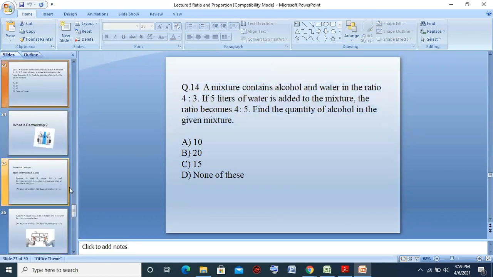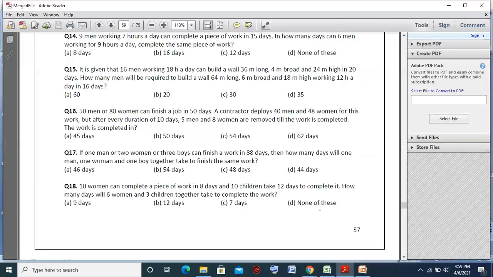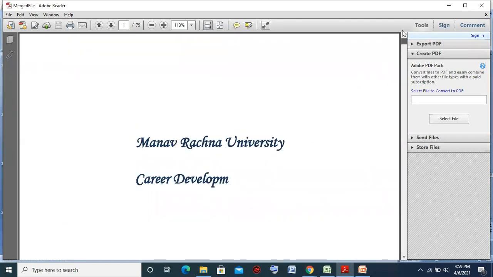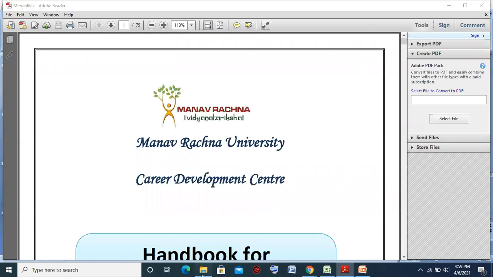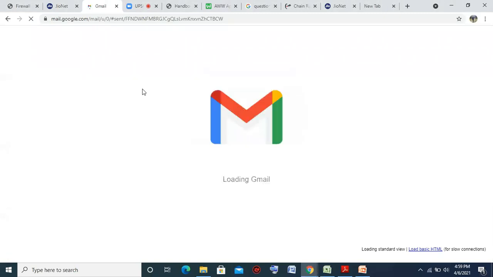Okay, sir. One more problem I have. I shared the link with you, sir. Gmail link. You can send the book, and I will share that. No, sir, I have sent you my email ID. Achha, you have shared your email ID. Yes, sir. Okay, just a minute.